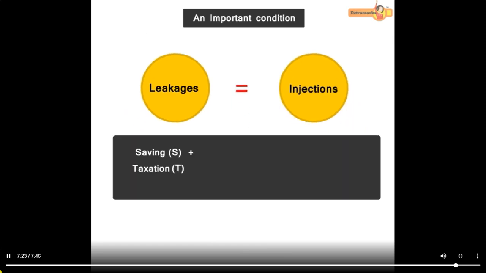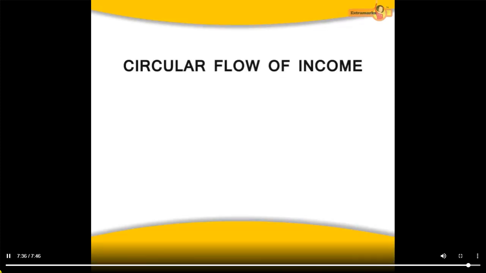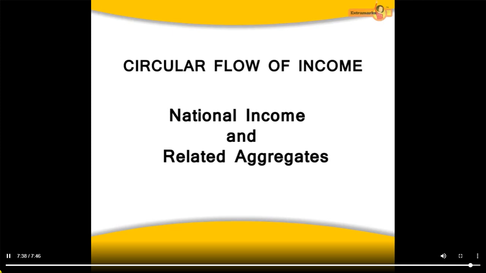Saving S plus taxation T plus import M equals investment I plus government spending G plus exports X. So, circular flow of income is the continuous flow of production, income and expenditure among the various sectors of an economy.